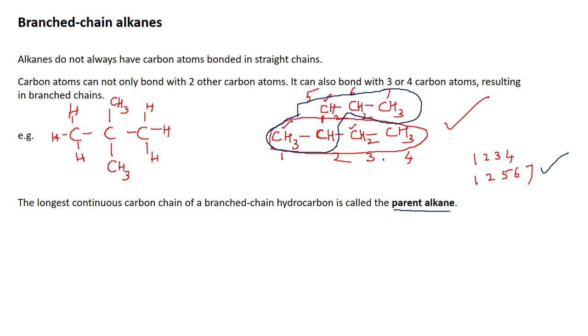You can visualize it in that way also. You can visualize that this is the parent chain and this is the side chain attached to the parent chain.